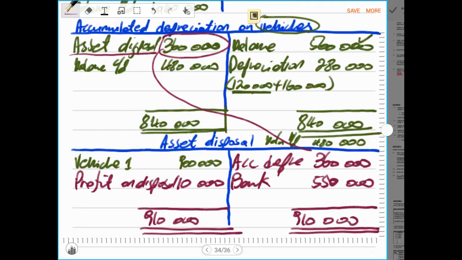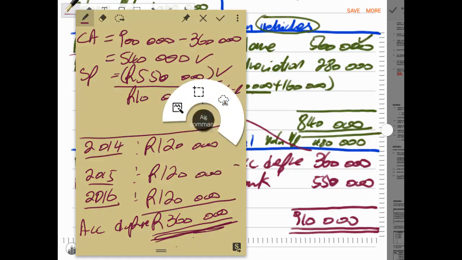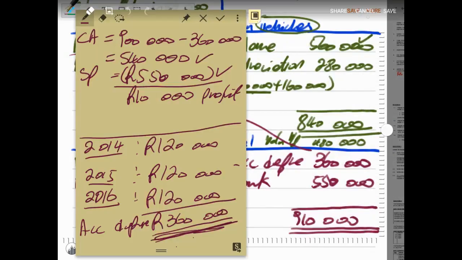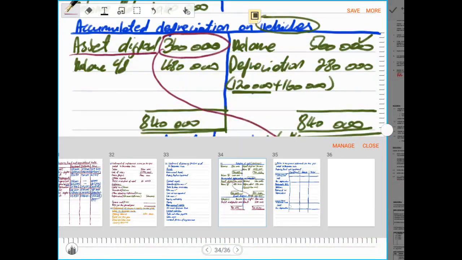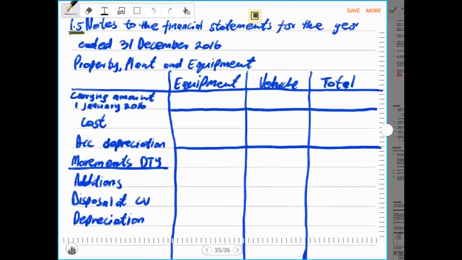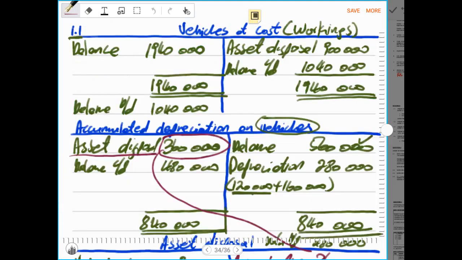And from here we can immediately do the property, plant and equipment note, because all the information that we need has been taken into account. So now in the property, plant and equipment note, we know that we start with the opening balances, and the opening balance comes from the cost in the ledger account.